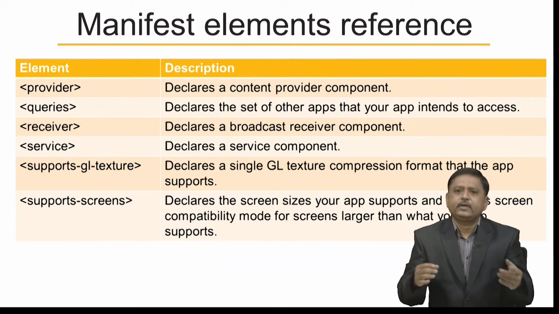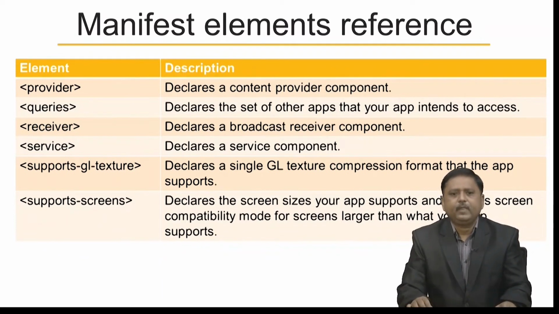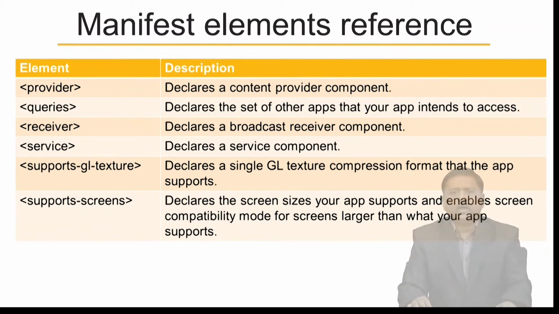If you are using services in your app, then you must declare the service element. There is a supports-gl-texture element, which declares a single GL texture compression format that the app supports, and there is a supports-screens element, which declares the screen sizes your app supports and enables screen compatibility mode for screens larger than what your app supports.